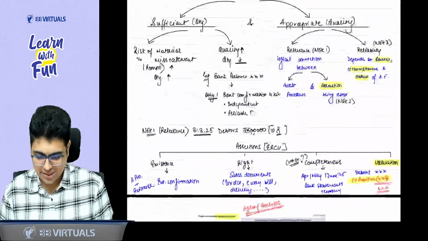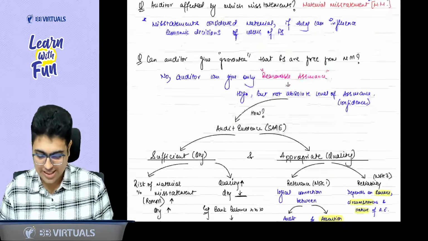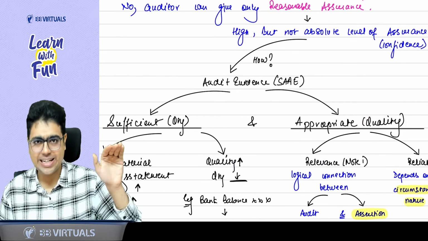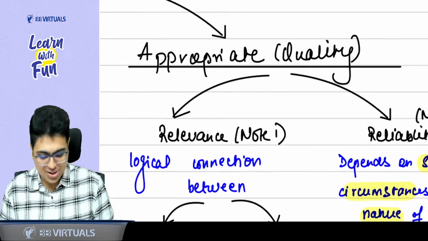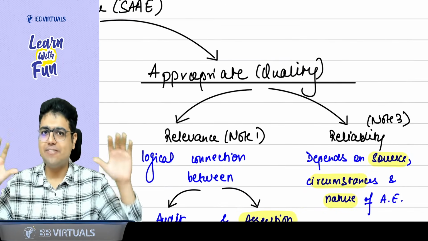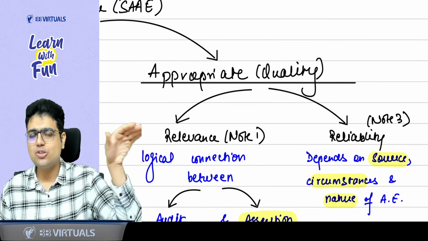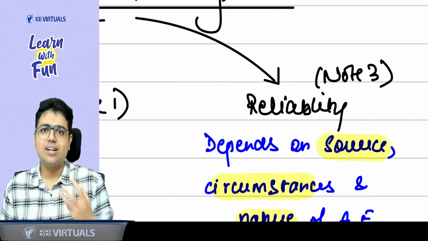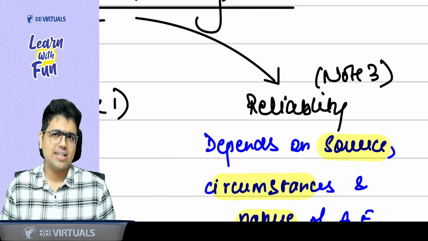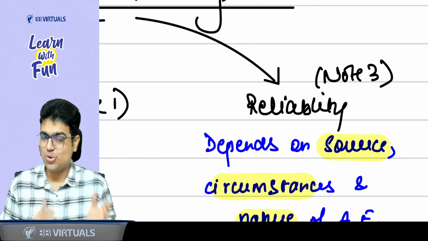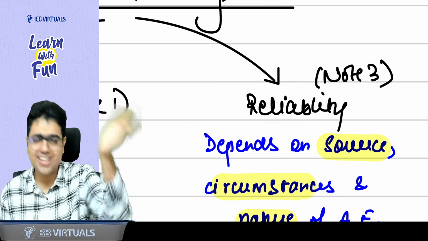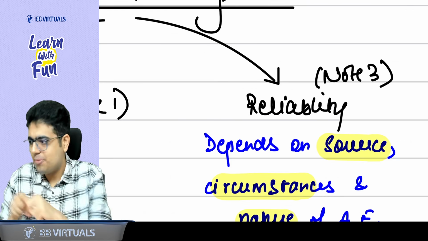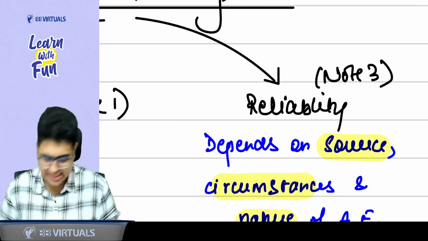So we have just covered a basic concept of what? Evidence. The evidence should be sufficient and appropriate evidence. Sufficiency means quantity, appropriateness means quality, and quality depends on two factors. Relevance means whatever is the assertion, based on the assertion you will perform your procedures. Reliability means whether you can trust the evidence or not, and that depends on various factors like nature of the evidence, documentary or oral, source of the evidence, external, internal, and circumstances, whether you are getting it directly or through the management. Easy peasy, easy, sir.